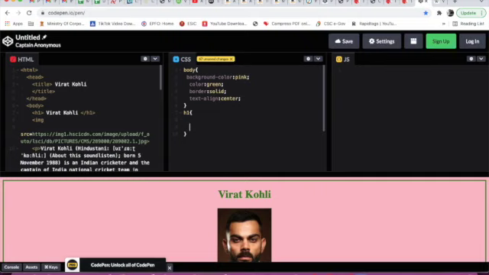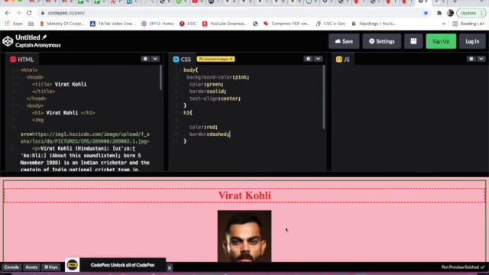Now H1 I have given. I have opened curly bracket also, and here I will type color red. So heading color is changed because we have given H1. H1 is heading and color is changed to red. Now we will give an enter and here I will type border. Now here I will type dashed. Now see here, it is looking more attractive. Now I will give an enter. Now H1 is done. Now we will set for image.